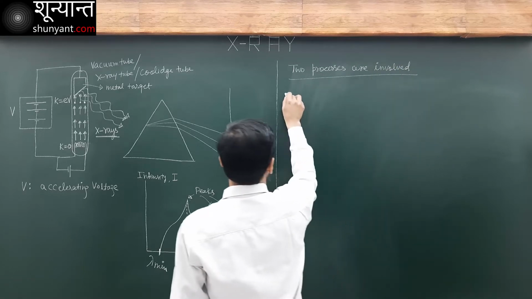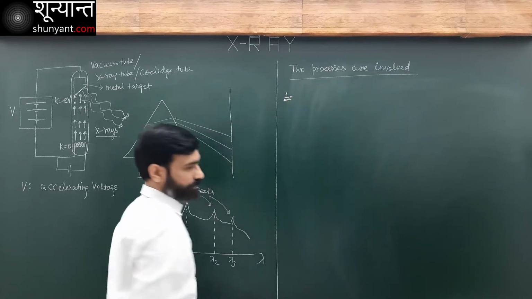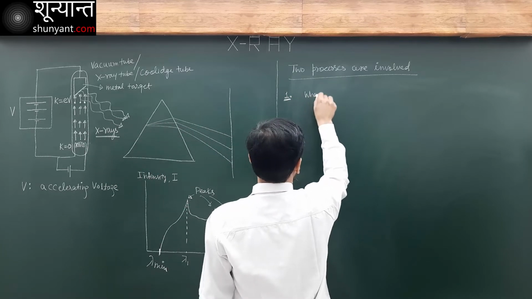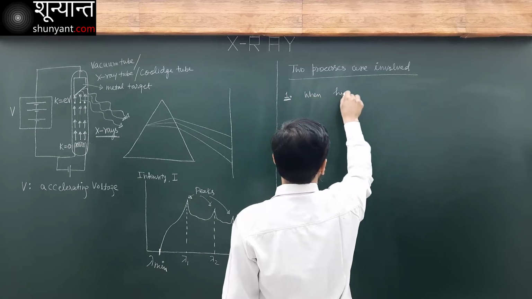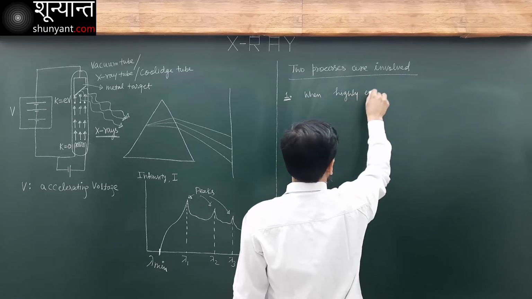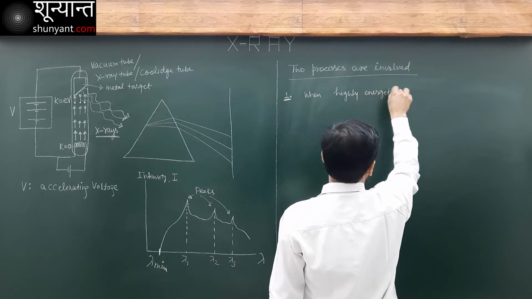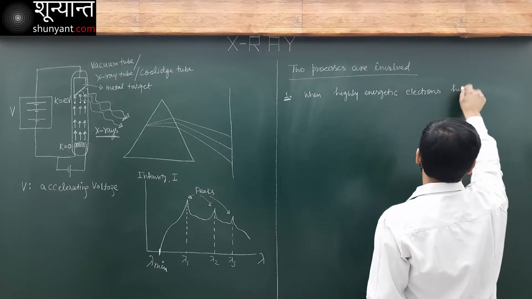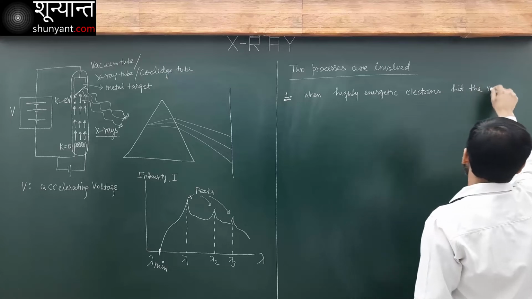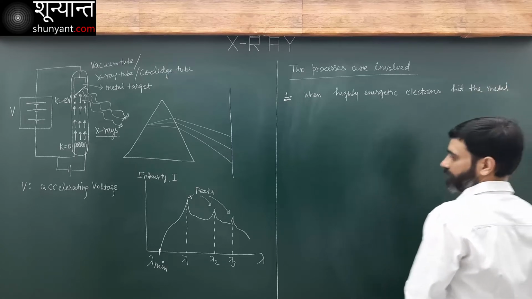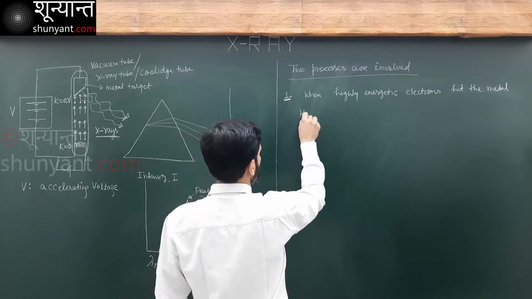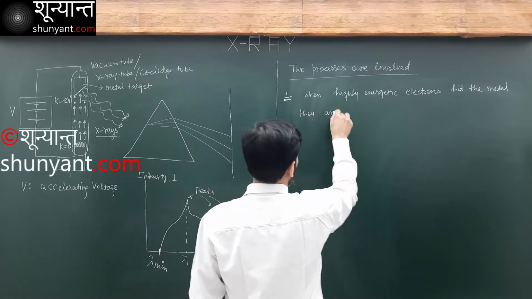First process. When highly energetic electrons hit the metal, they are decelerated.